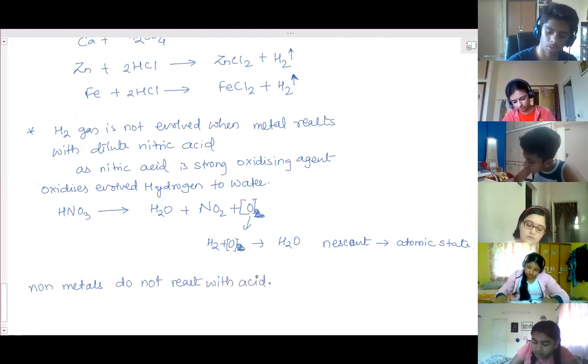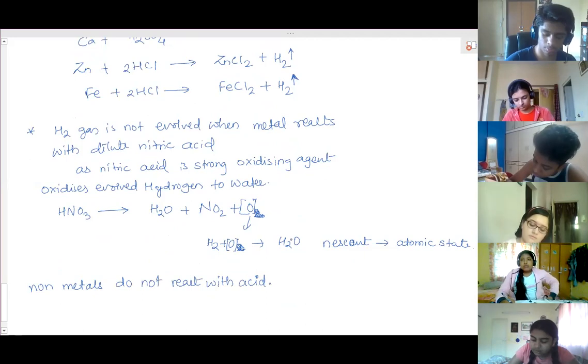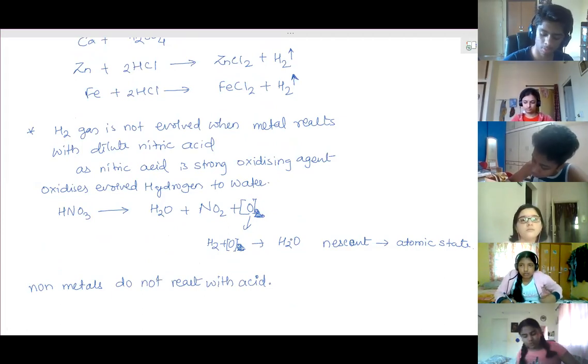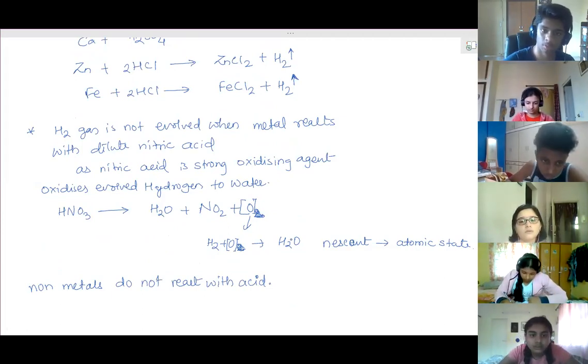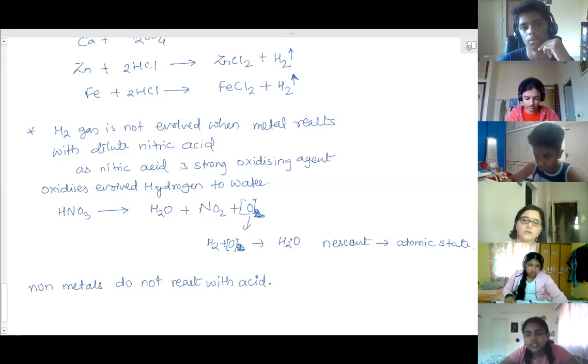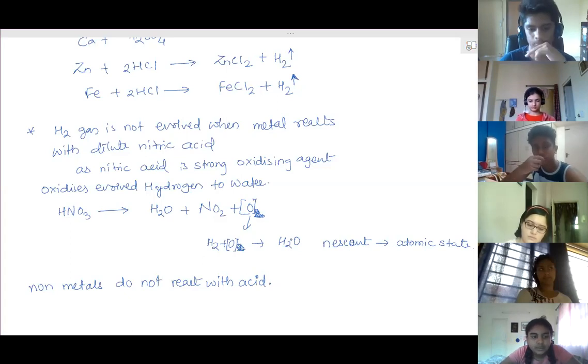Any element in the reactivity series below hydrogen does not react with any dilute acid. Which elements are there below hydrogen in the reactivity series? Copper, mercury, silver, gold, platinum. So these do not react with any acid.